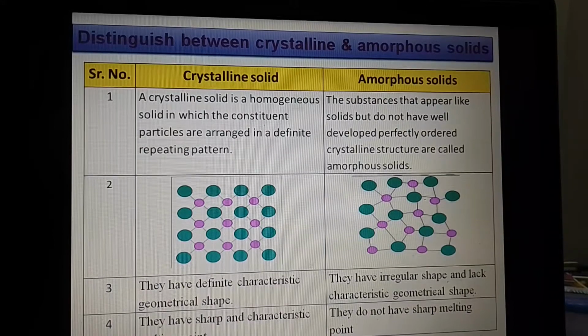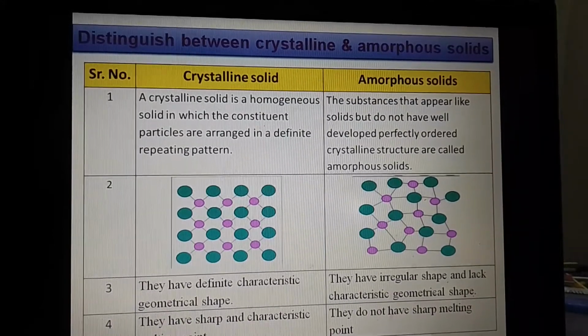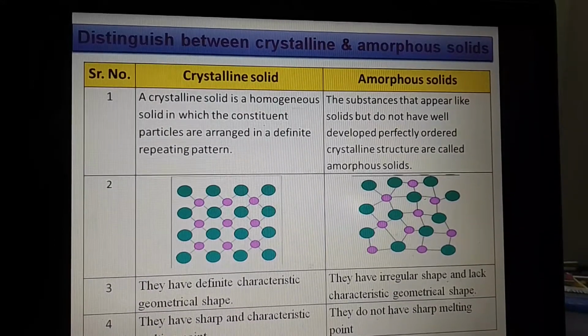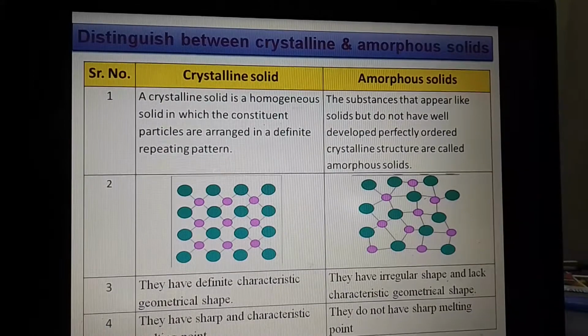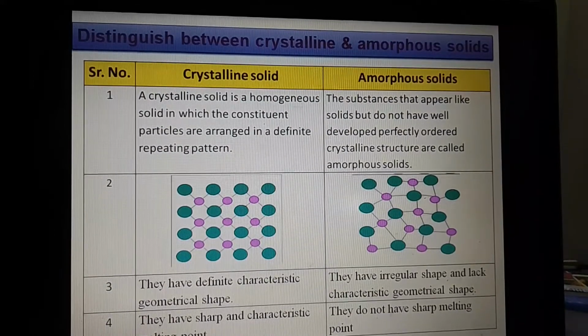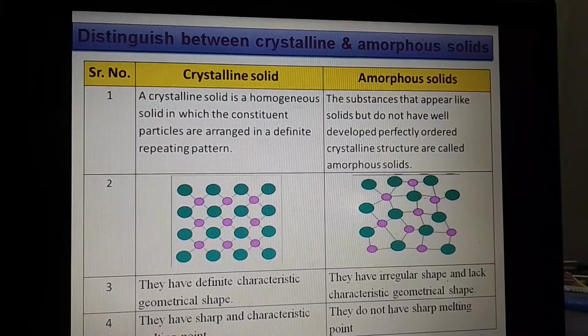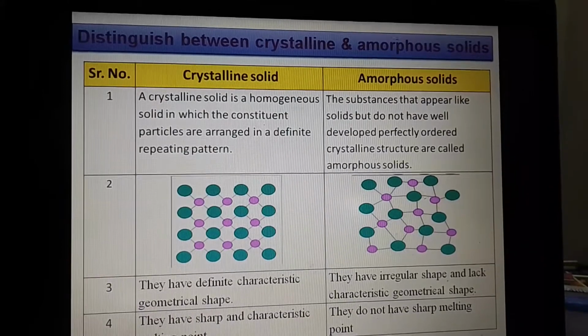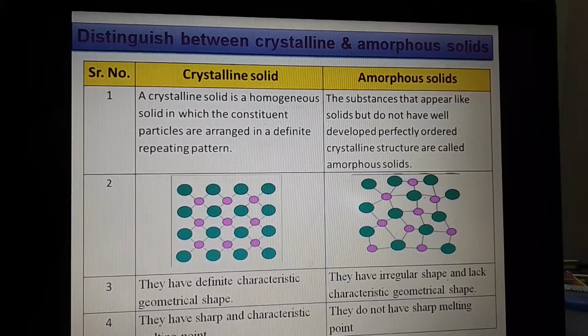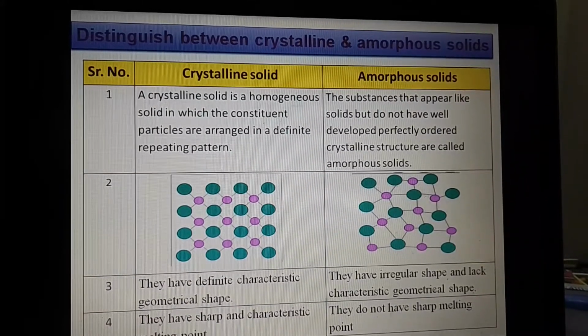In case of amorphous solids, they have an irregular shape and lack characteristic geometry. Now, when we see the melting point, a crystalline substance shows a sharp melting point, meaning we get the exact melting point of a crystalline solid.